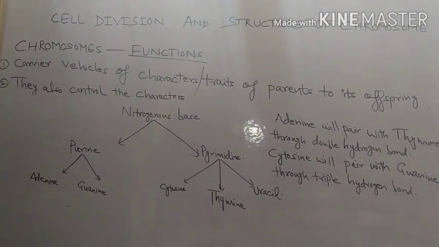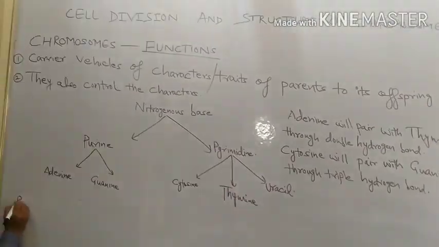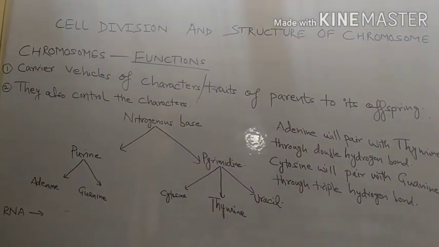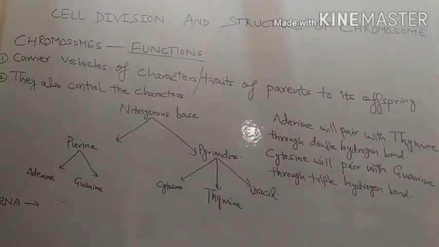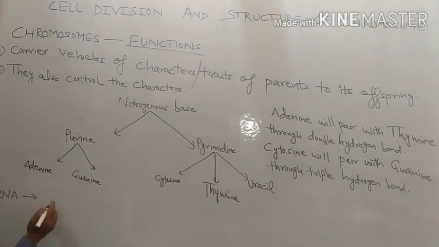In RNA and DNA there is a difference. In RNA we are having uracil instead of thymine.